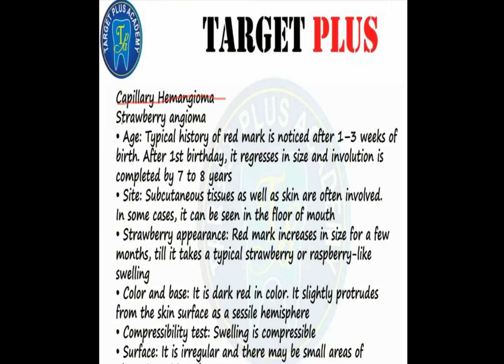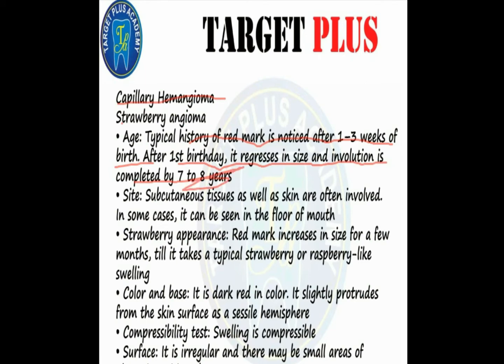Now the capillary hemangioma. First, we are going to discuss the strawberry angioma. Typically, a red mark is noticed 1 to 3 weeks after birth. After the first birthday, it regresses in size and its evolution is completed by 7 to 8 years.